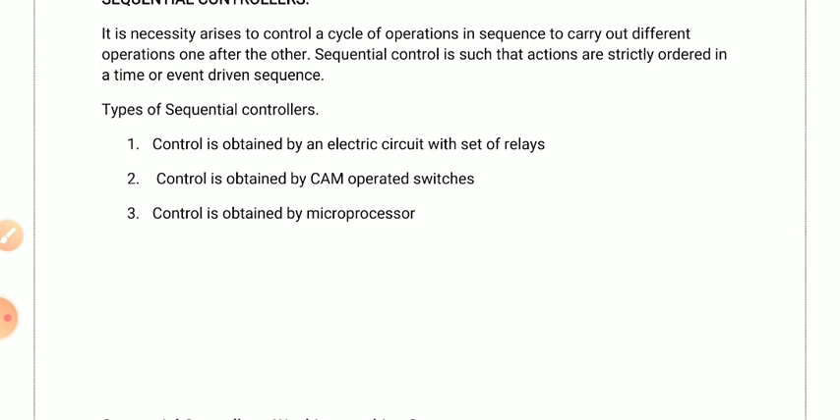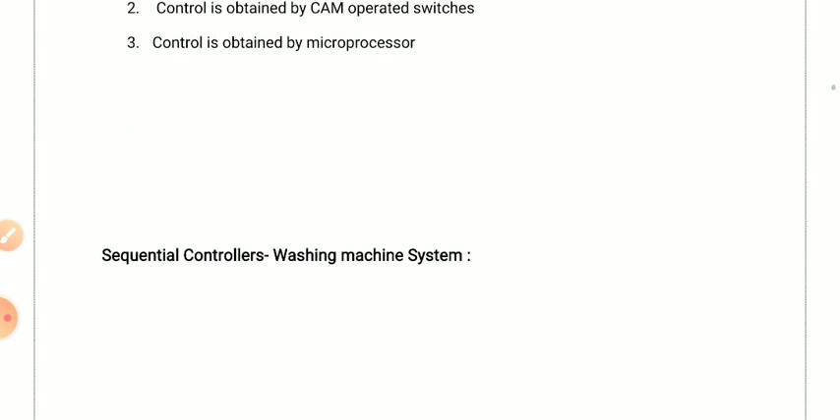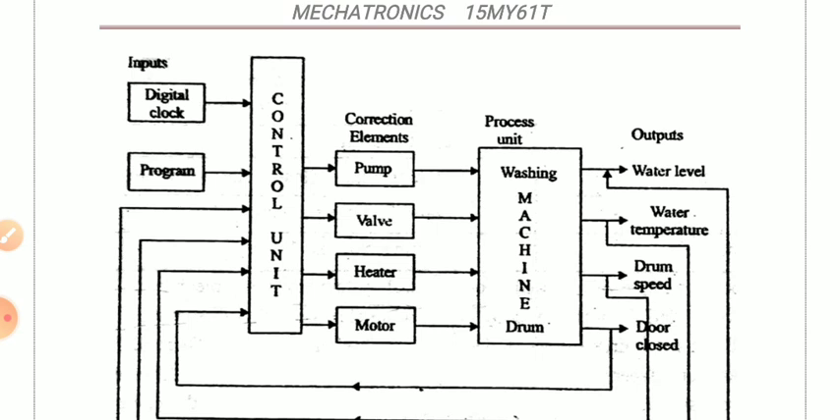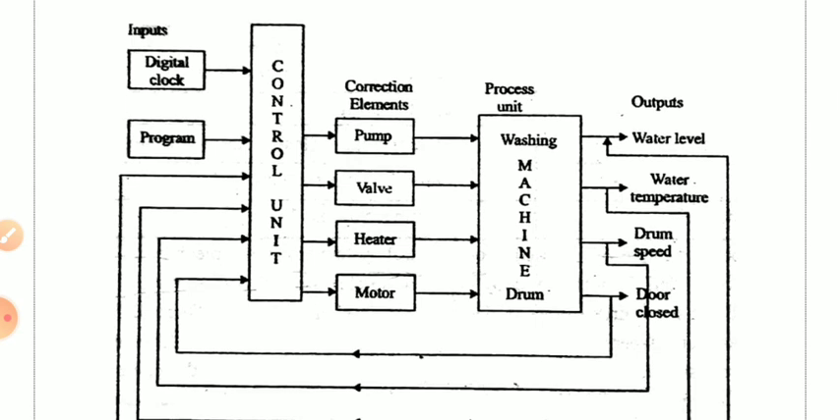Cam operated means this is a mechanical device. After each cam operation, it will go to the next. Or you can go for the relay, which means time switches. Here we have taken sequential control with a washing machine as the example. So this is the block diagram of the washing machine.